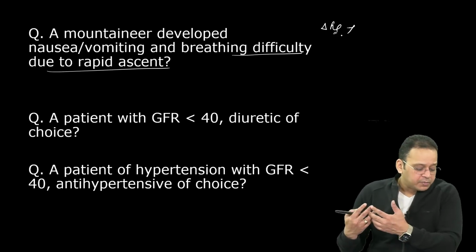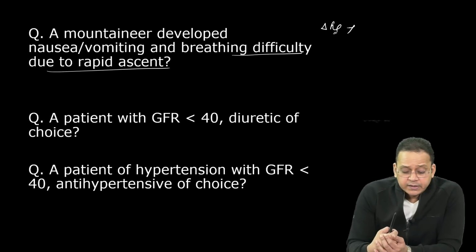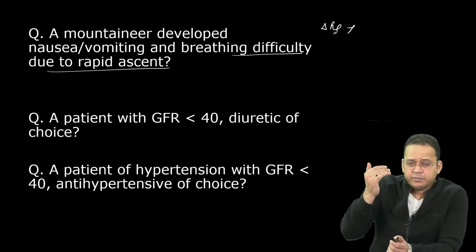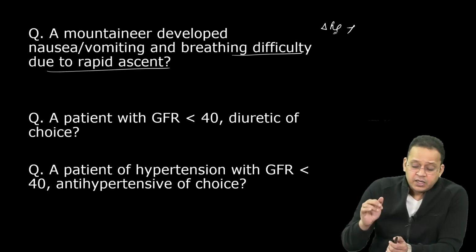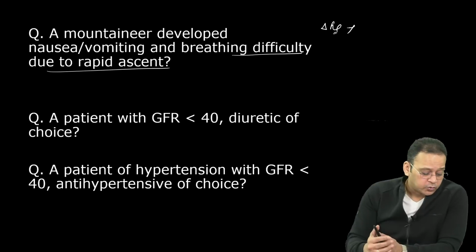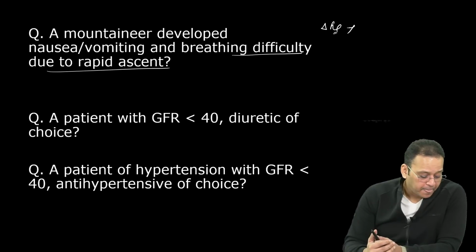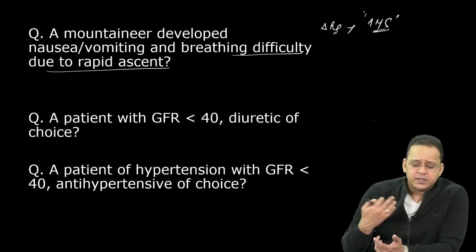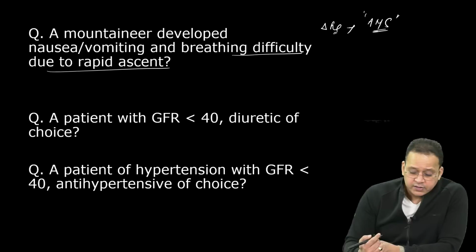तो माउंटेनियर है, पहाड़ पे चढ़ता है, और पहाड़ पे चढ़ने का ना एक रेट होता है, that this many meters you should climb in a definite time. अगर आप जल्दी क्लाइम कर जाएंगे तो दिक्कत होगी. Very good. It is acute mountain sickness, right? Acute mountain sickness, nausea, vomiting, breathing difficulty because pulmonary edema हो सकता है.